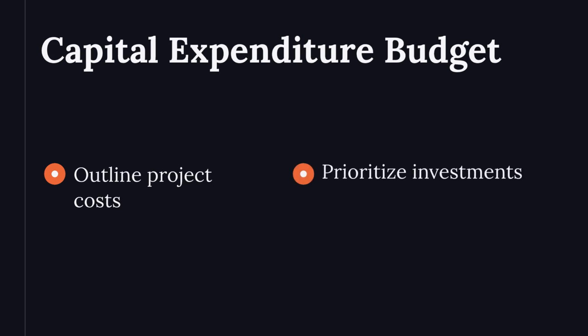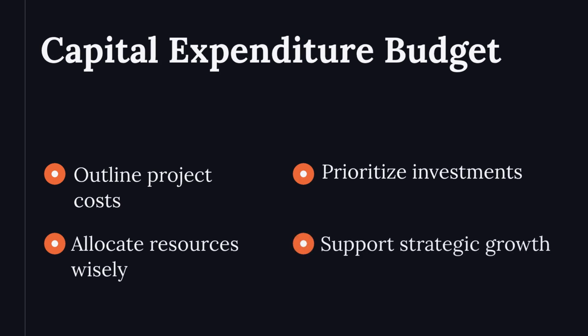A capital expenditure budget outlines project costs. It identifies and prioritizes investments. Resources are allocated based on project importance. This budget supports strategic growth initiatives. The example highlights efficient capital planning.